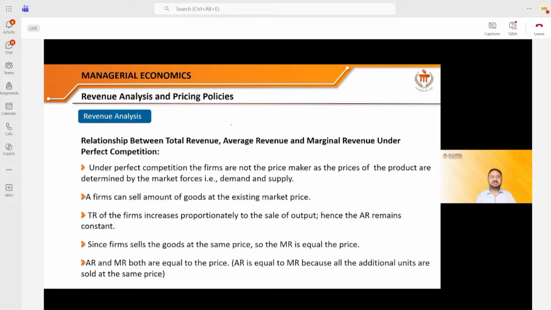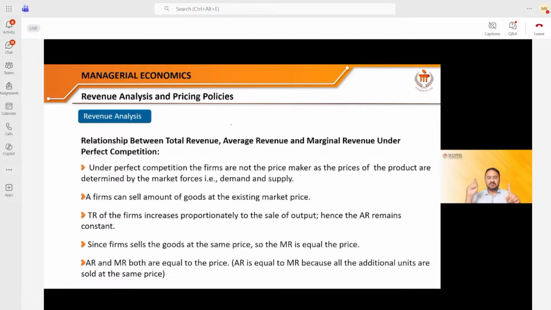Now, my dear friends, in different kinds of markets, the total revenue concept, average revenue concept, and marginal revenue concept work differently. There are many types of market structure, but very broadly, we divide them into two types. One, perfectly competitive market structure.